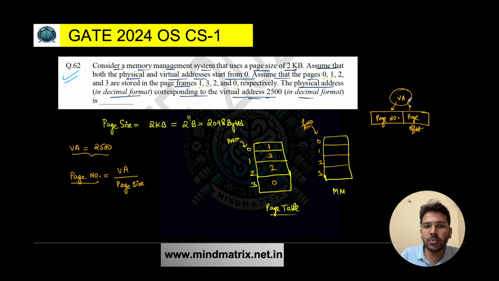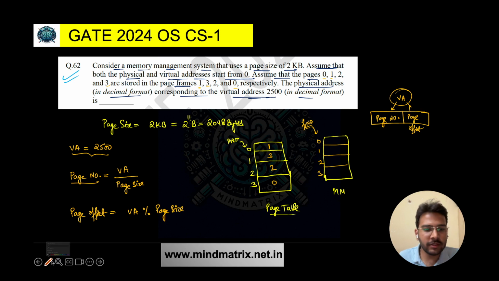So if you divide the virtual address by the page size, you will get the page number. And the remainder of that will give you the page offset.